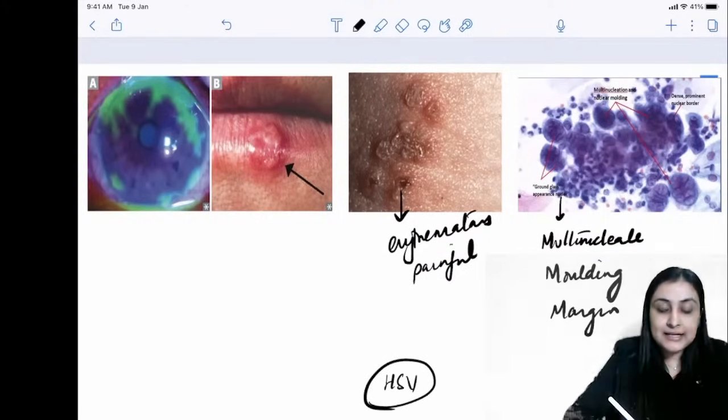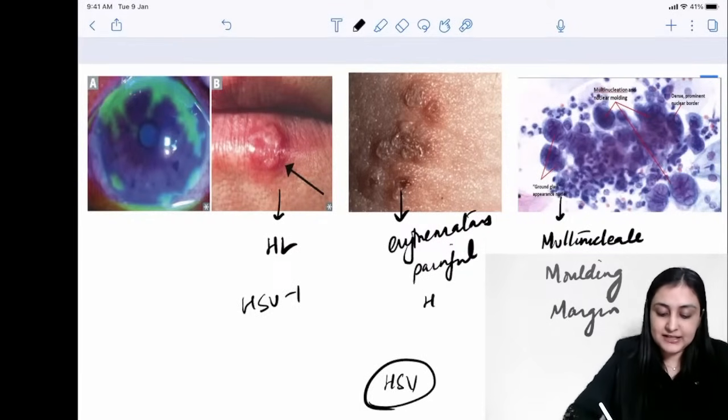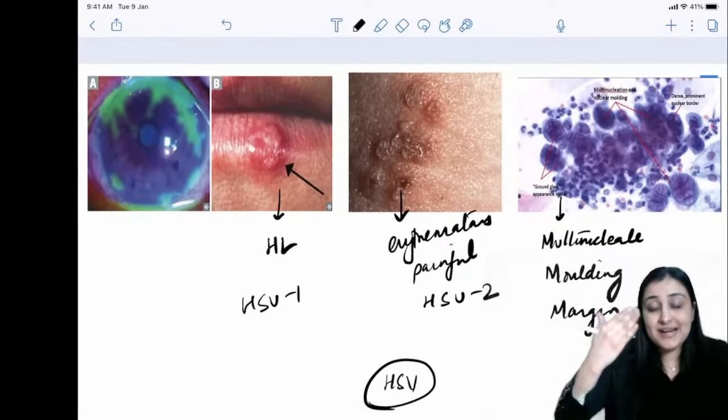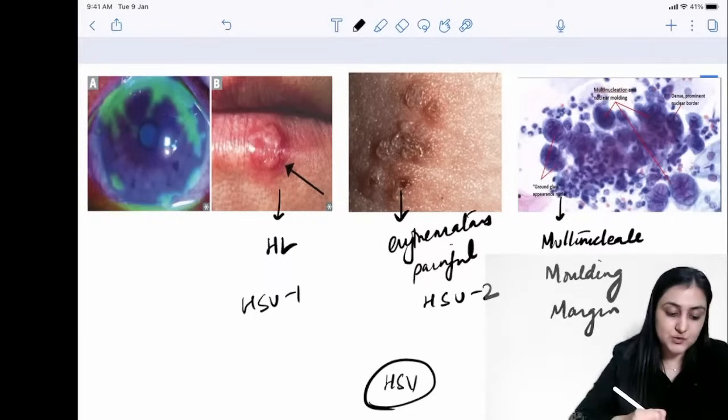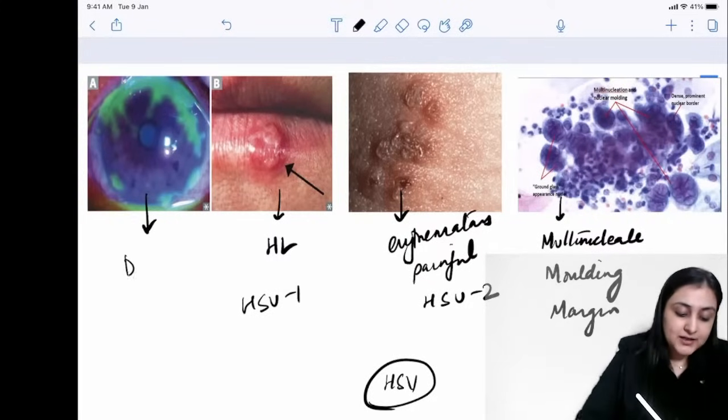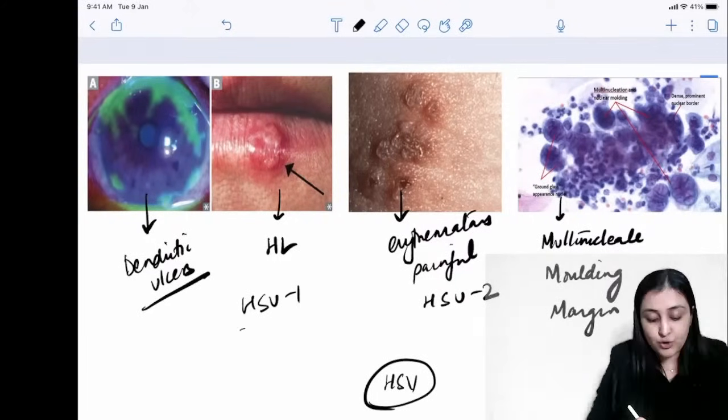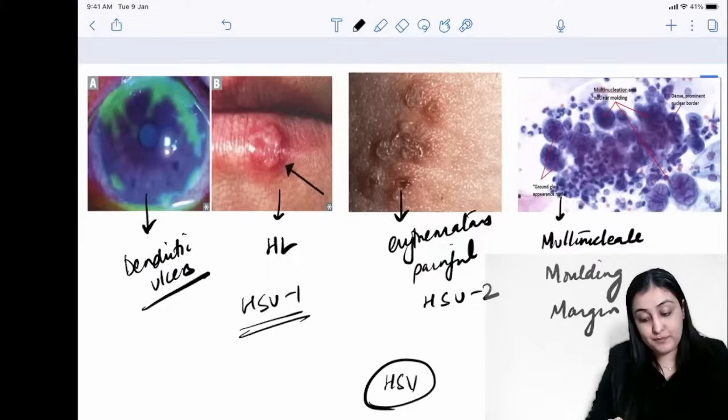If it affects the lip, it will cause herpes labialis. So this is HSV1, whereas genital STD, HSV2. Above the diaphragm, HSV1, below the diaphragm, HSV2. And what you see here are the dendritic ulcers, right? So it can produce dendritic ulcers, it can produce encephalitis. So all of these are going to be HSV1 complications.